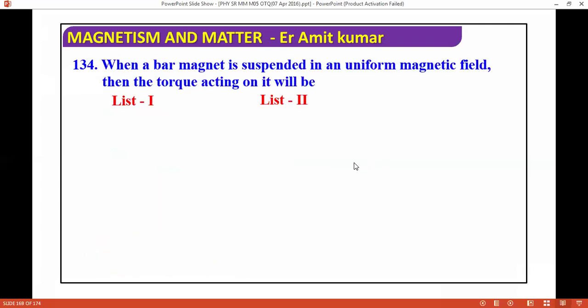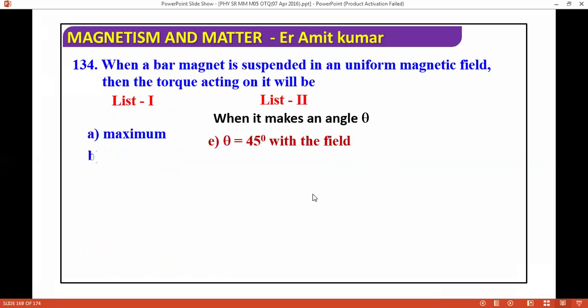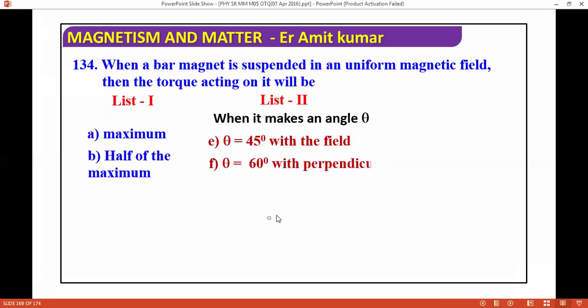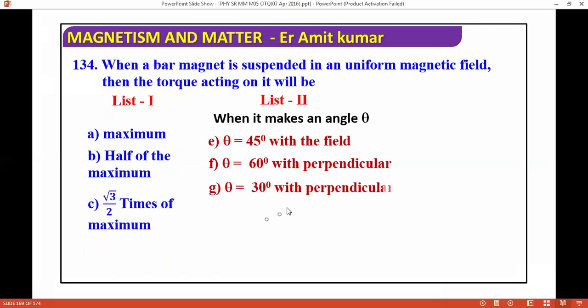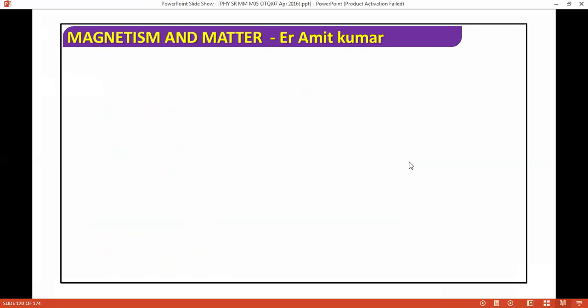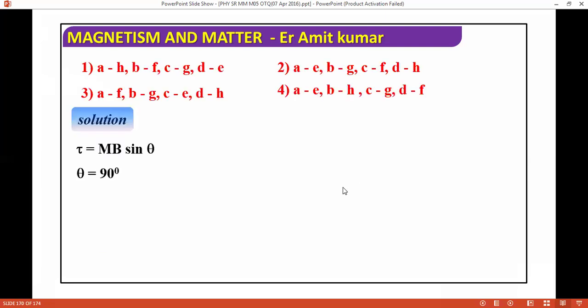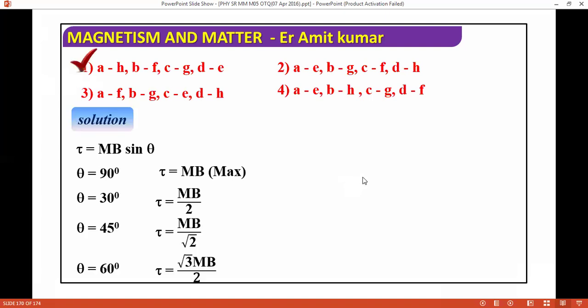When a bar magnet is suspended in a uniform magnetic field, the torque acting on it is maximum. Torque is M cross B; half of the maximum at theta 60. For these questions, I'm just giving you the values and these options. Torque is basically M cross B, MB sin theta. Just put the values and you will get the value of torque from here, and then you can match your answer. Answer key will be first. Next question, we are moving ahead.